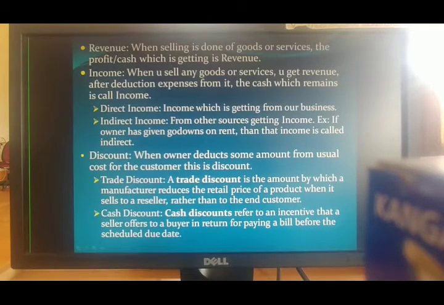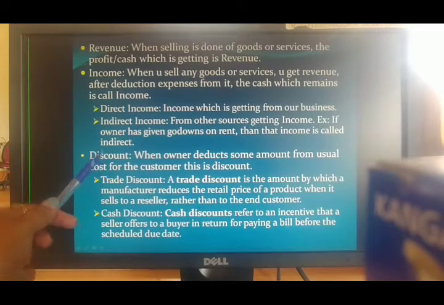The rent I get from those godowns will be my indirect income, because it's my extra income apart from my soap industry factory. Got the difference between direct income and indirect income?